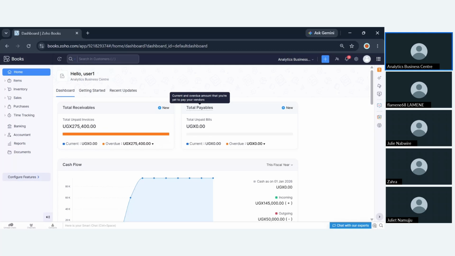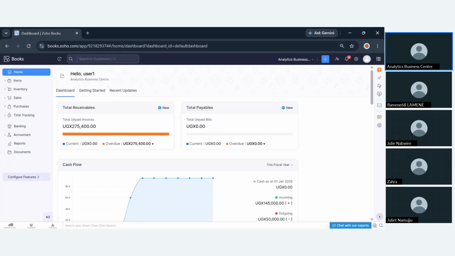Because there is always that negotiation that happens between you and the supplier. So maybe you'll say, I'm going to pay you after a month, or I'm going to pay you after three weeks, or I'm going to partially pay you, something like that. When you create a purchase invoice or a bill, the system will be able to pull that information for you, showing the outstanding amount of money that you are supposed to pay